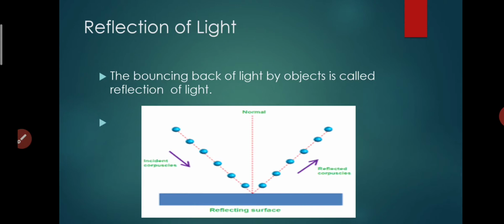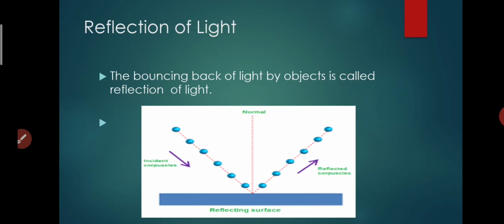In the same way, when light comes to a surface and bounces back by the surface, that is called reflection of light. Understand, students? The bouncing back of light by objects is called reflection of light.